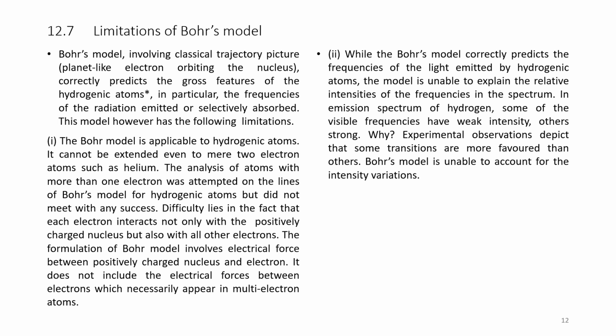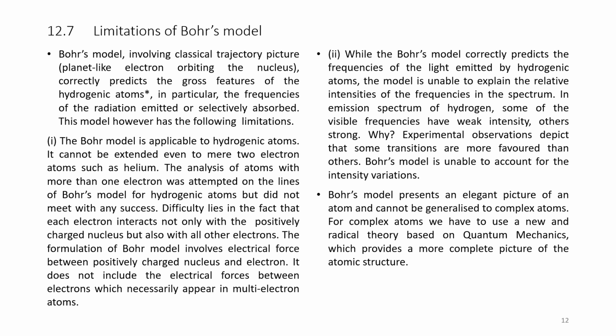Number 2: while Bohr's model correctly predicts the frequencies of light emitted by hydrogenic atoms, the model is unable to explain the relative intensities of frequencies in the spectrum. In the emission spectrum of hydrogen, some of the visible frequencies have weak intensities, others are strong. Why is there a difference? Experimental observations depict that some transitions are more favored than others. Bohr's model is unable to account for these intensity variations.